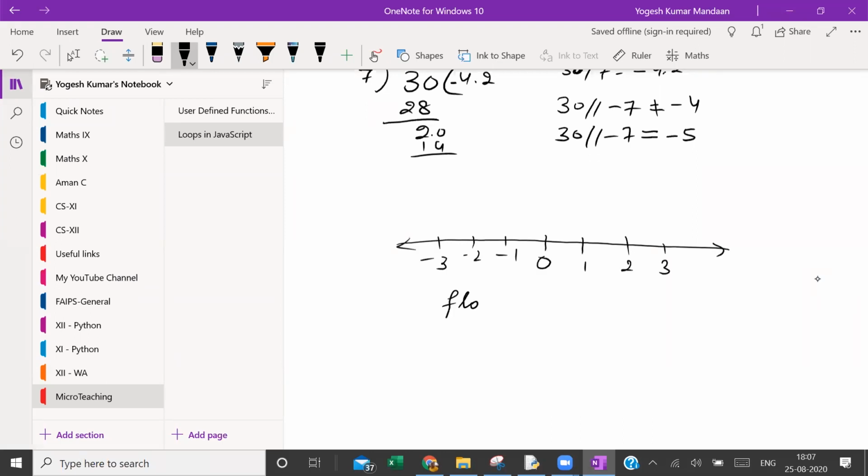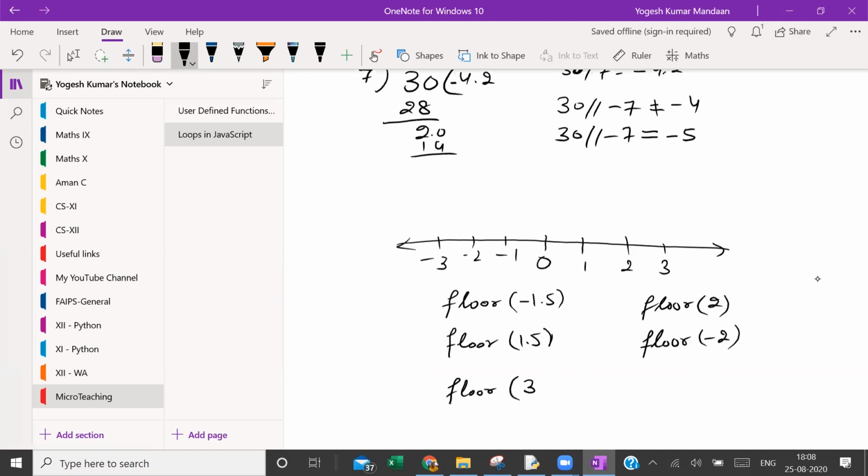Okay. Tell me what is the floor of minus 1.5. What is the floor of 1.5? What is the floor of 2? What is the floor of minus 2? What is the floor of 3.00001?